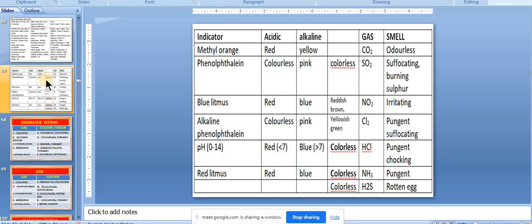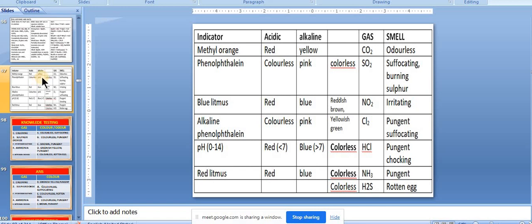And in alkaline medium, yellow. So phenolphthalein, you know, is basically colorless. Colorless in acidic medium, it remains colorless, and in basic medium, colorless to pink. So litmus I need not talk about. And alkaline phenolphthalein when we say, it is starting from pink. When you bring it in contact with acid, that becomes colorless, and if it is in contact with base, then it remains pink. Okay, so this is apart from that, pH paper is there.